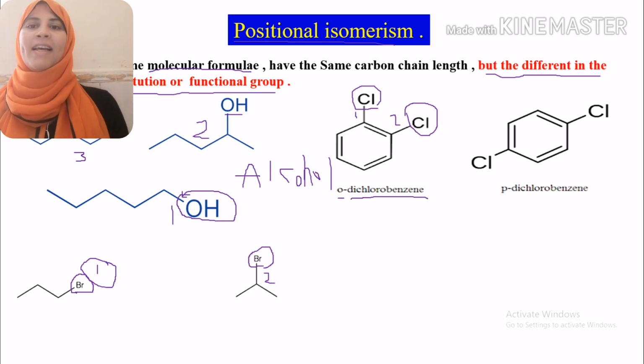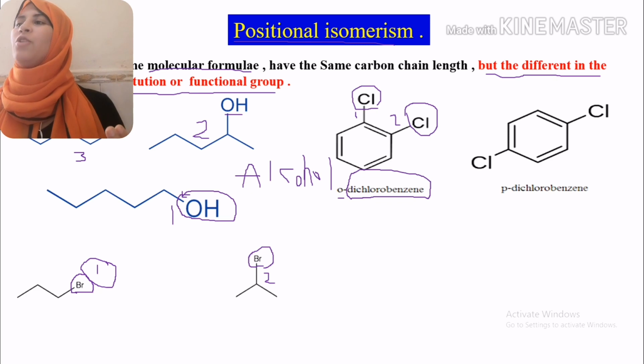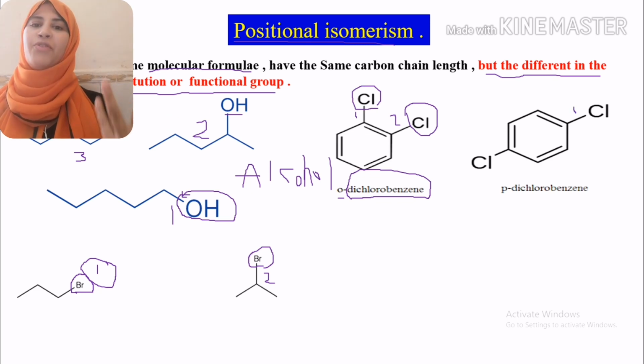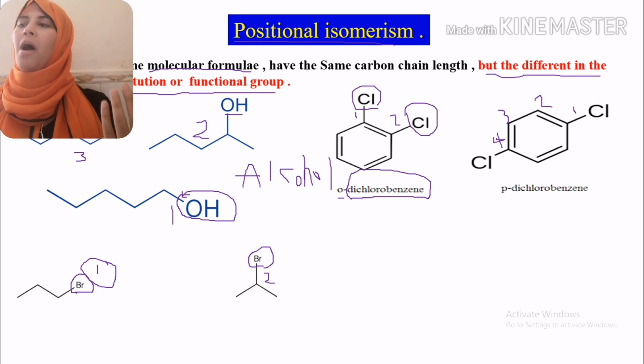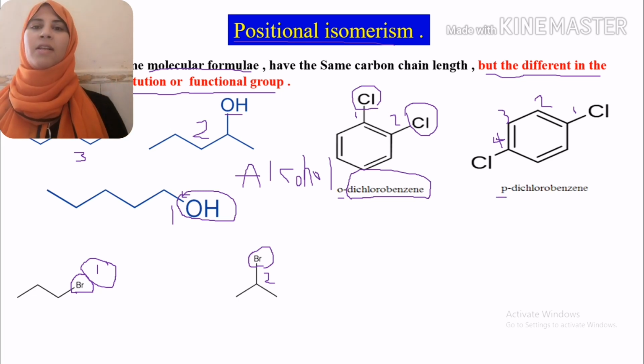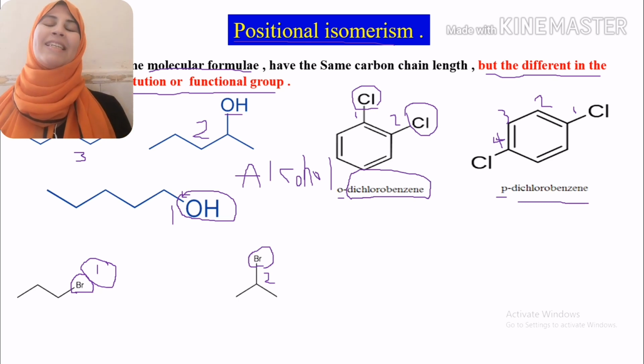So we have ortho-dichlorobenzene. In the second one, we have 2 chlorine atoms attached in different positions: position 1, 2 is empty, 3 is empty, and 4. So we have 1 and 4, so we can say we have para-dichlorobenzene. They are just different in the positions, but we have exactly the same molecular formula.